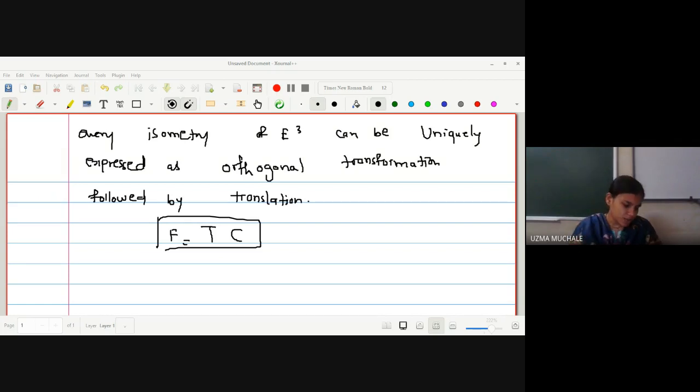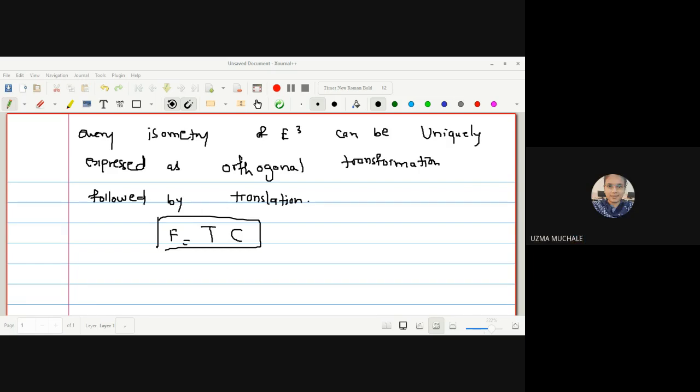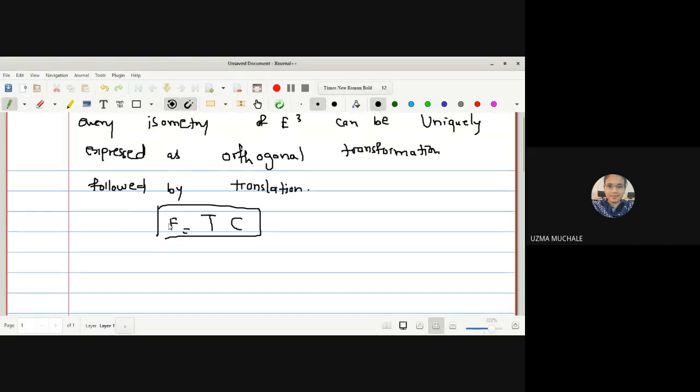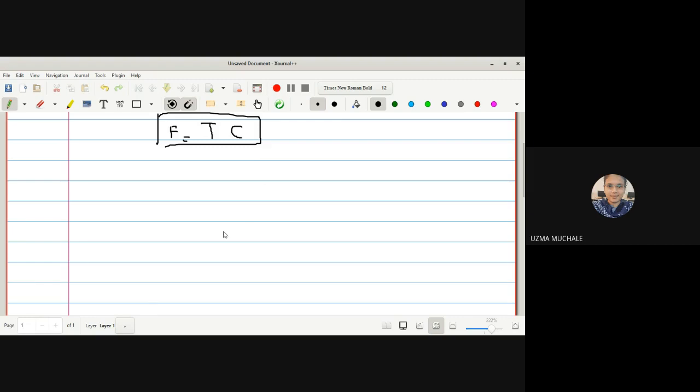Okay. So now let us start with the proof. What is given? F is an isometry. Secondly, T is a translation. Third, C is an orthogonal transformation. So these three points are provided to us. With the help of some theorems which we have proved for the translation, we will take the help of those theorems and prove the result. Let us start with the proof.